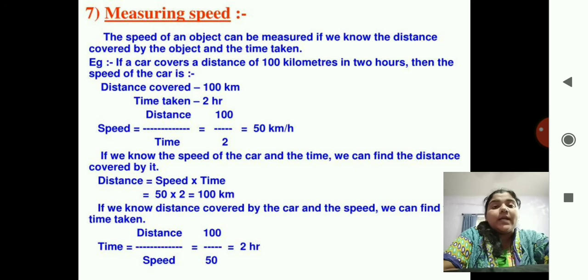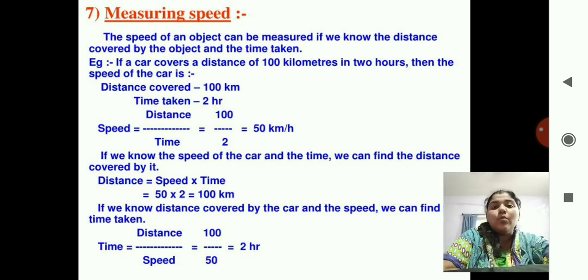Okay, so next we can see measuring speed. We have seen this example before also, but now here we have to calculate the speed. The speed of an object can be measured if we know the distance covered by the object and the time taken as per the formula. You have to know the distance and the time. So example, if a car covers a distance of 100 kilometers in 2 hours, then the speed of the car is?